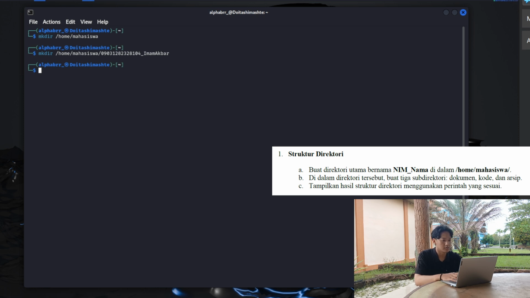Okay, the first point was complete, and we answer the second point. We will also be making 3 subdirectories inside our name, and they will be called document, code, and arsip.